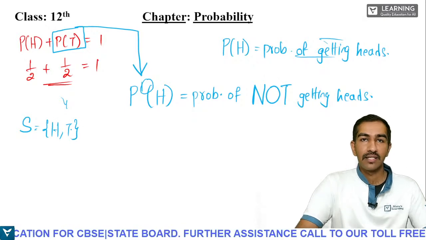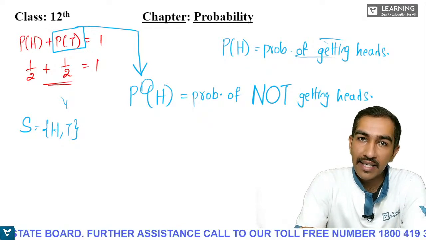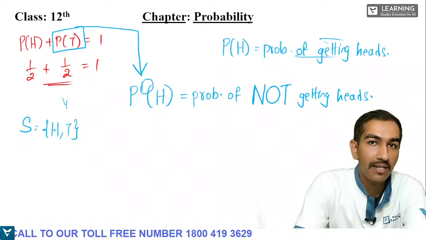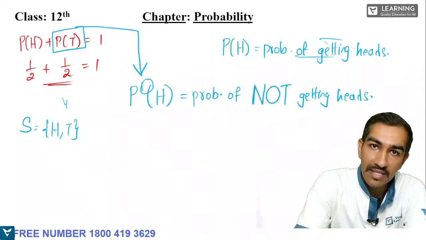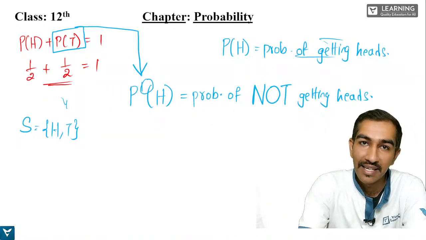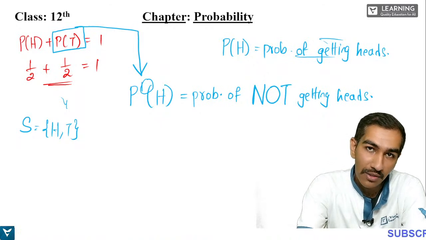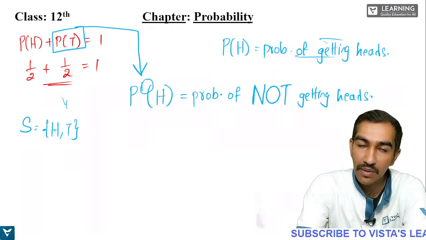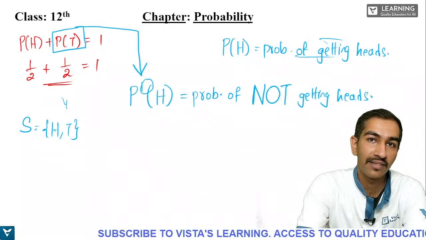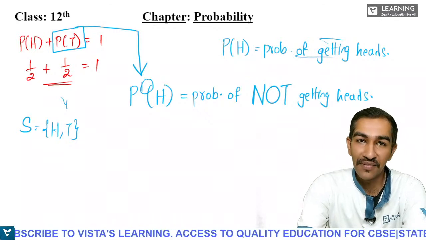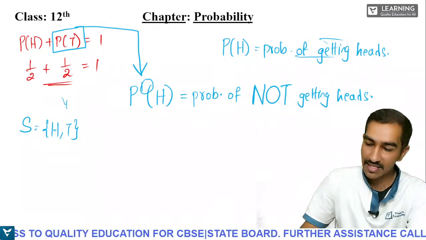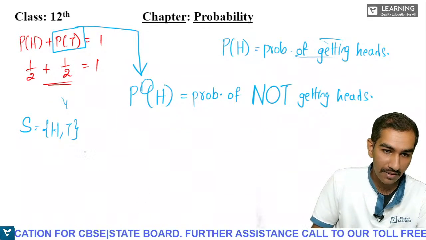Now understand this, students. We are conducting one experiment. That experiment is tossing a coin, and we have also written the sample space. Understand what is sample space? Sample space is nothing but the total outcomes in an experiment or activity. What are the total number of outcomes in that experiment? Either it will be heads or it will be tails. If it is not heads, then it is tails. If it is not tails, then it is heads. So can this be written like this now?